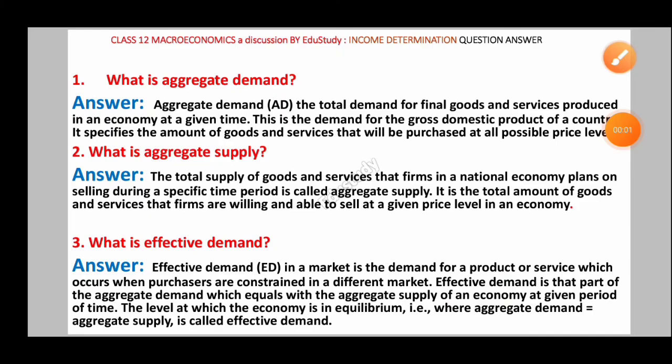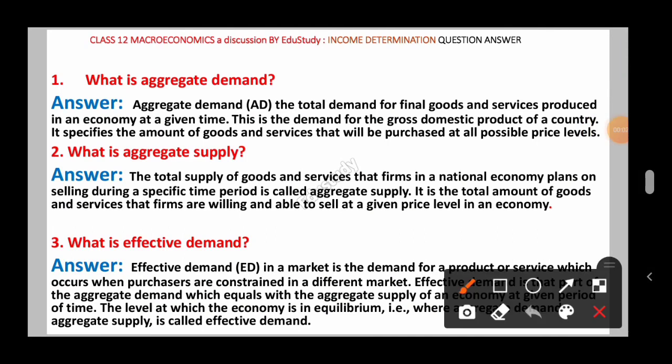Our first question is on the screen. The first question says, what is aggregate demand? This is the first question and it is a most important question. So what is the answer? What do you mean by aggregate demand?